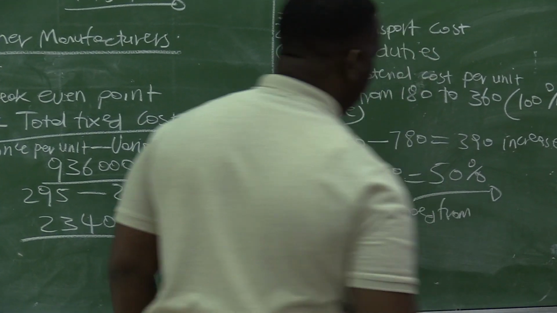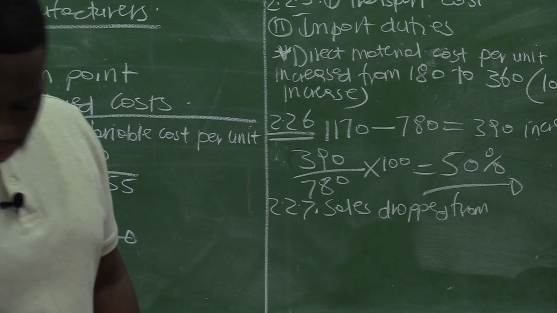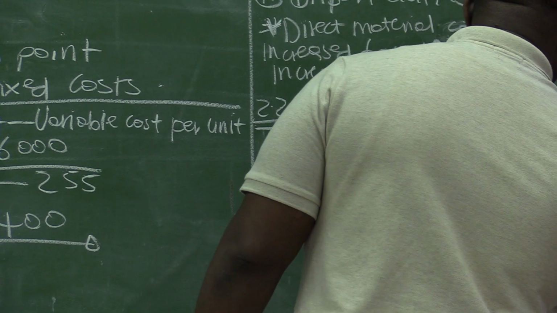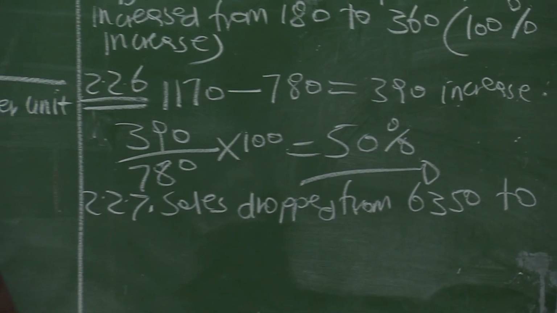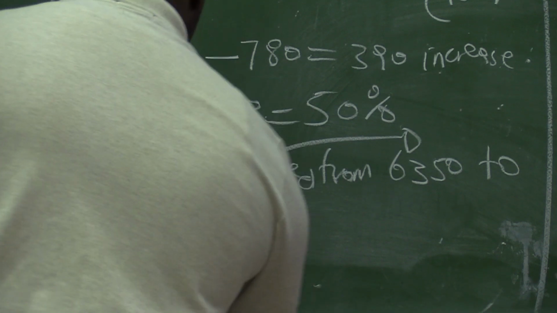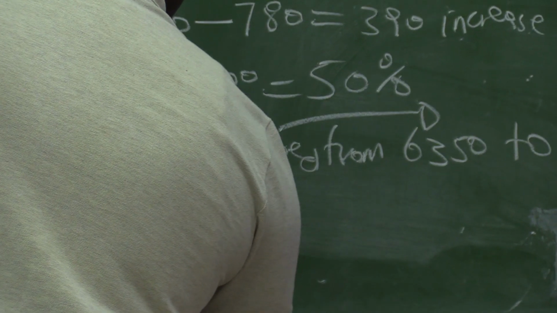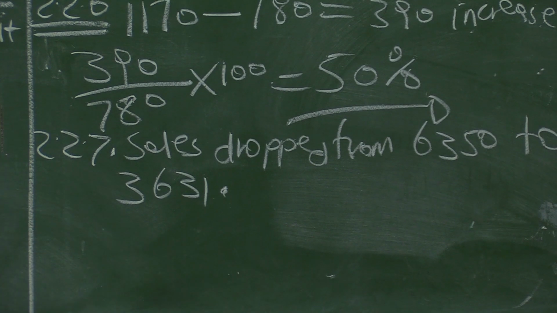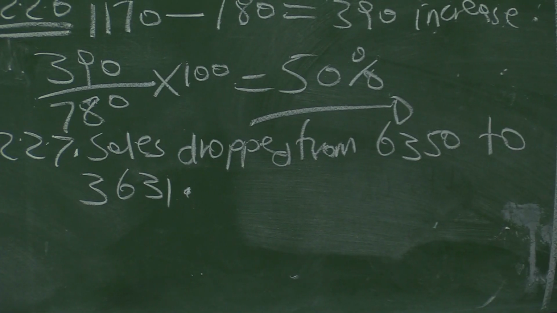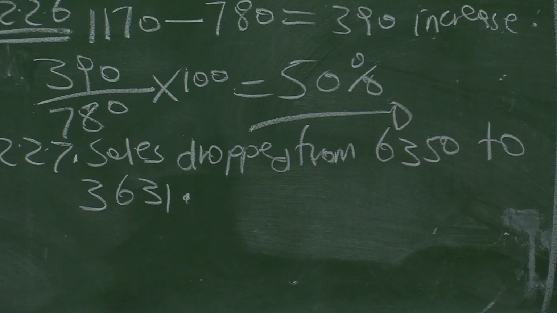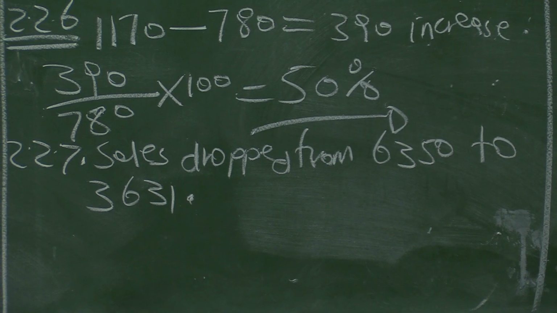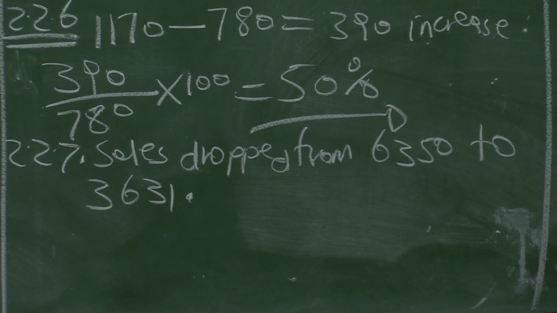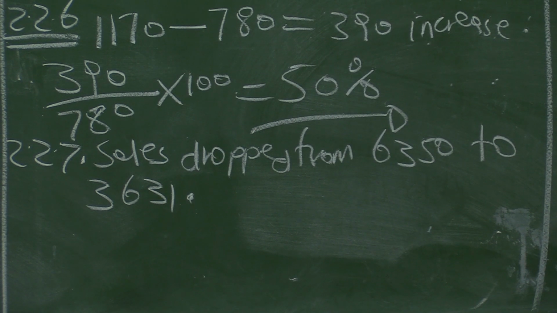Sales dropped from 6,350 to 3,631. So sales dropped from 6,350 to 3,631. And even when you look at it in terms of profit, the number of units produced and sold is 3,631, but the break-even point is 3,750. Let's calculate the difference.